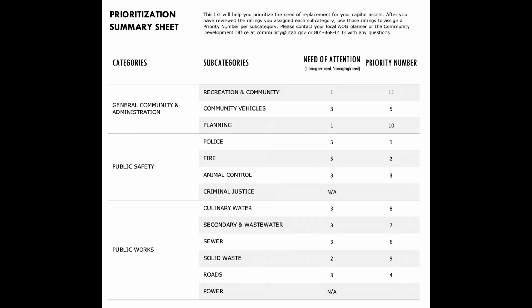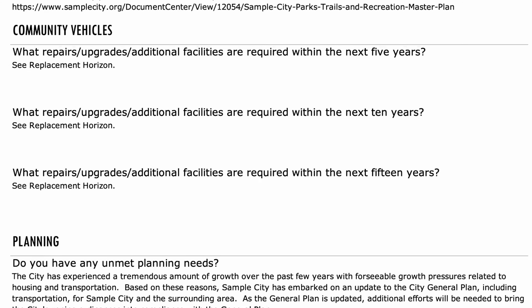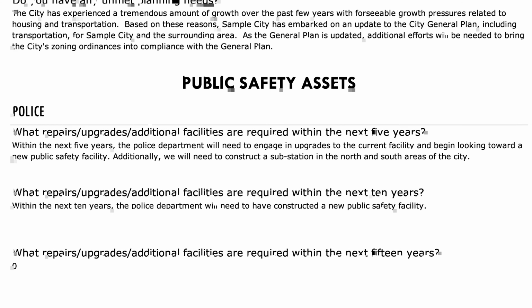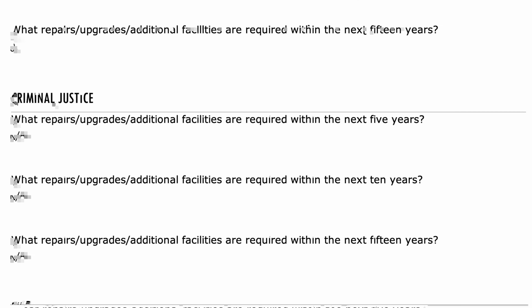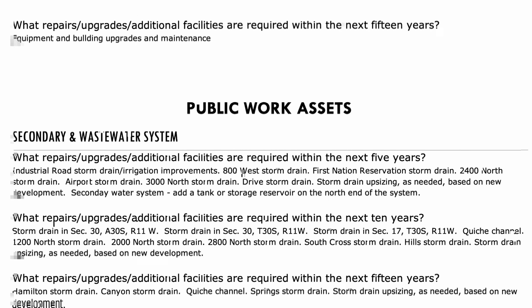When you have completed CASI, you will be left with 2 documents in addition to your capital asset self-inventory. A prioritization sheet that summarizes the different areas and notes which areas the community should focus funding efforts to repair, restore, or purchase new capital assets, and a draft capital asset plan for you to use when planning for future asset maintenance or attainment. We want every rural community to feel confident in their ability to manage their assets.